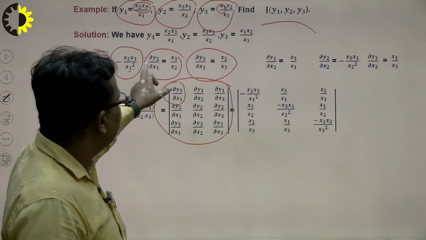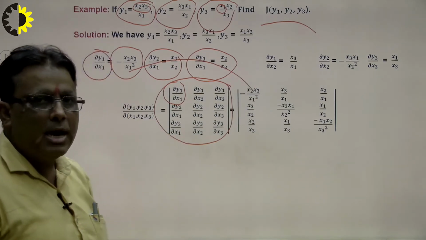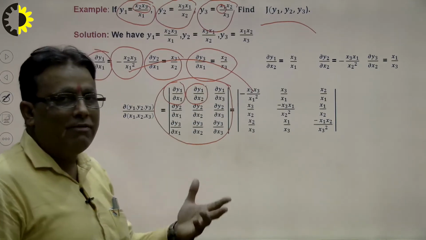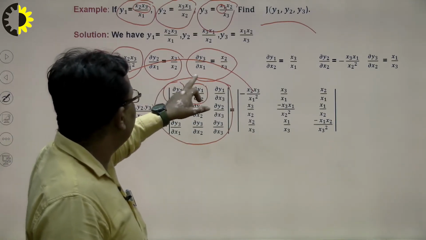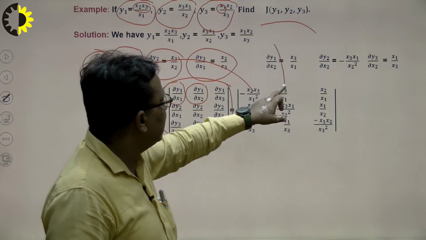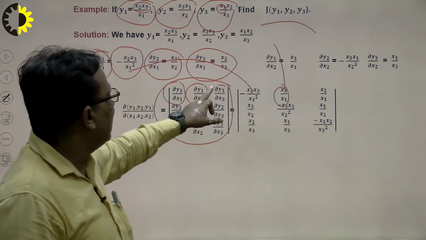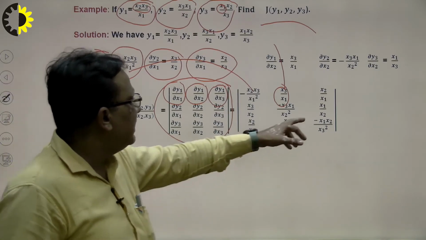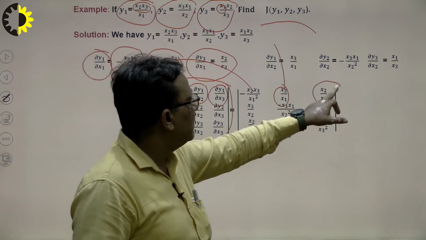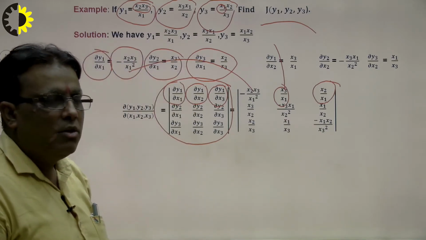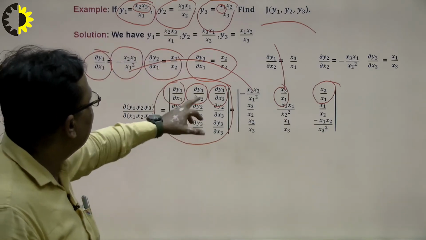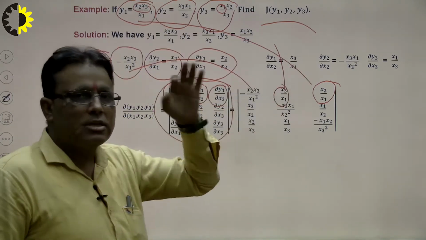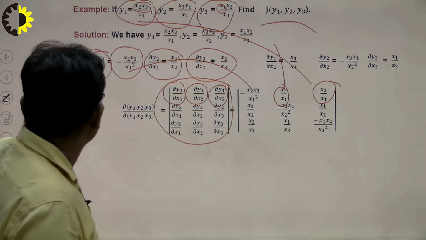So I write here this value is x2 x3 upon x1 square with a minus sign. What is del y1 over del x2? So what will be del y1 over del x2 here? I write it here. And what will be the value of del y1 over del x3? So del y1 over del x3 will be calculated here: x2 upon this is del y1 over del x3. So in this way we can differentiate y1 with respect to x3. So this will be, x3 is 1, x2 upon x1. So in this way we calculate all the partial derivatives together.